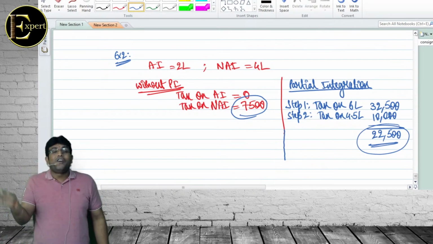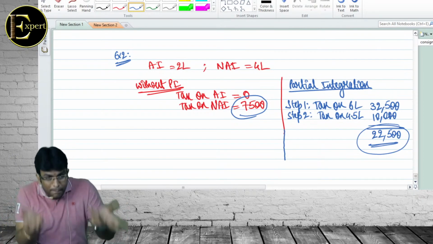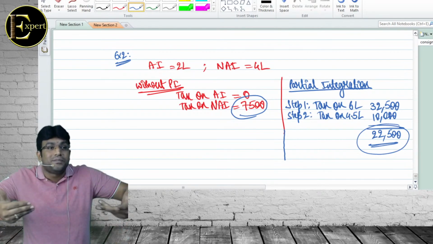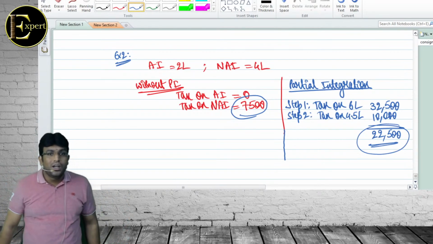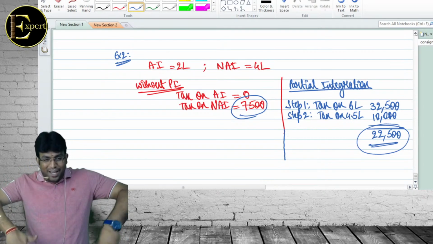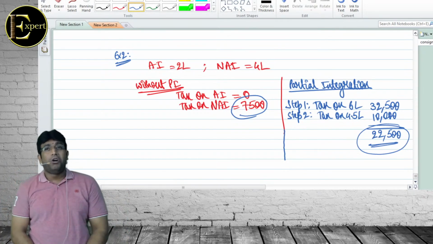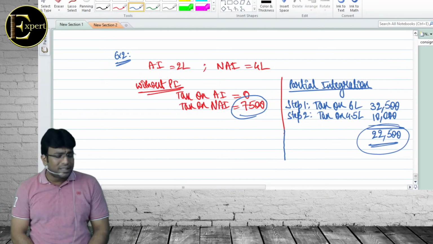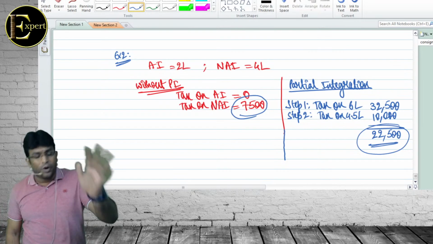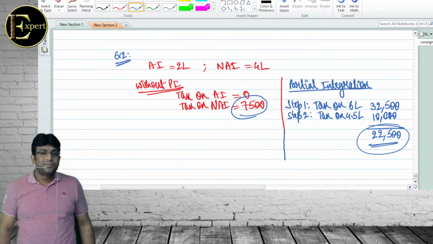The idea of partial integration is not to tax agricultural income, but to tax non-agricultural income at higher rates. Listen to their dialogue: brother, we don't want to tax agricultural income, we brought this concept to tax non-agricultural income at higher rates. Earn only agriculture income, tax is zero. 2.5 crore is zero, 25 crore is zero, however much you earn, it is zero.